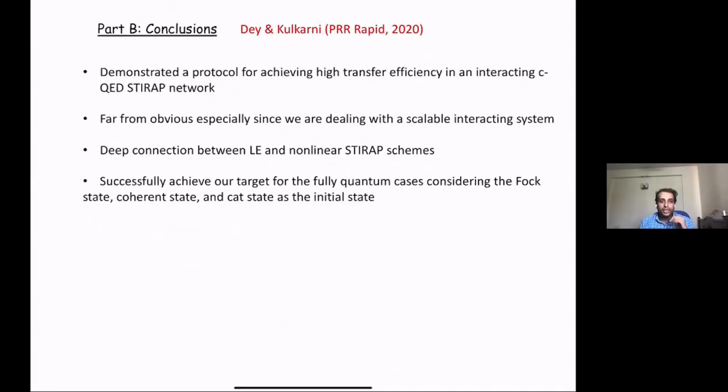So that brings me to the conclusion. We demonstrated a protocol for achieving high transfer efficiency, and it is far from obvious since we are dealing with scalable systems. It's not entirely clear how you would transfer from, say, 1 to 3 without going through B, without occupying B in the process. There's also a deep connection between Lyapunov exponents and these nonlinear schemes, and we can successfully achieve our target for fully quantum cases. You can even transfer Fock states, coherent states, cat states, and so on.